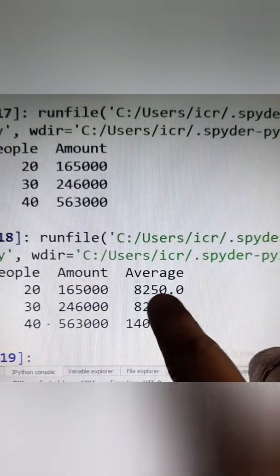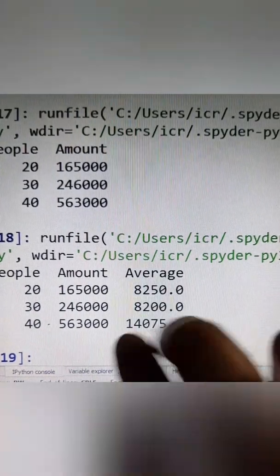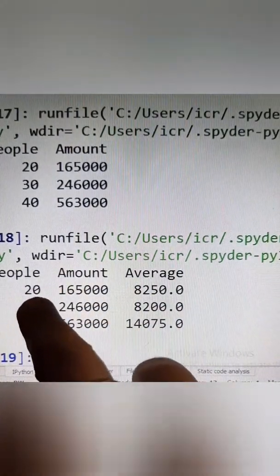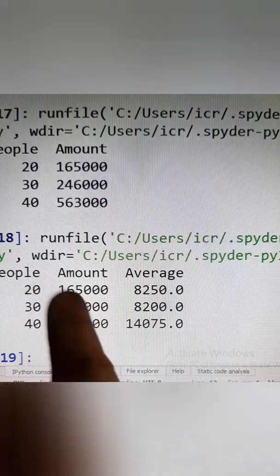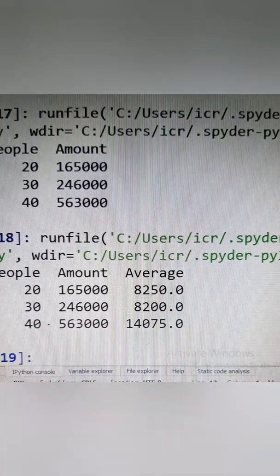This is the average salary per department, in which total amount is being divided by the number of people. The 2 Panda series were divided with each other, and you got a new Panda series of average, and all the 3 have been kept in a dictionary, and this dictionary has become an argument to data frame.